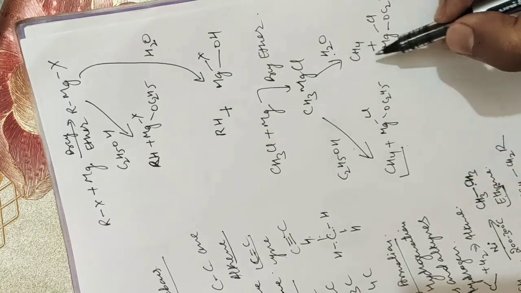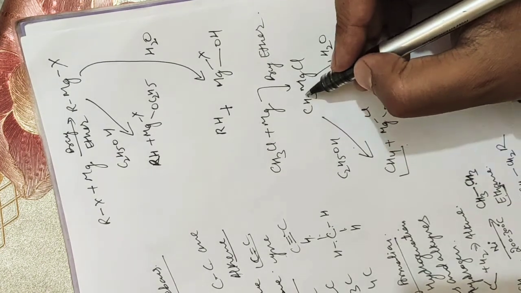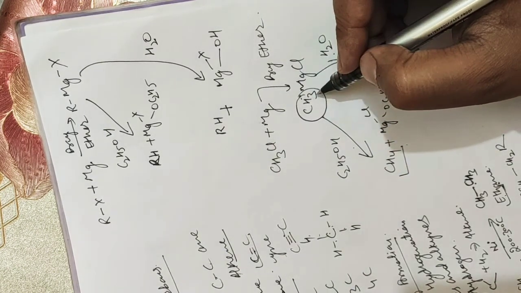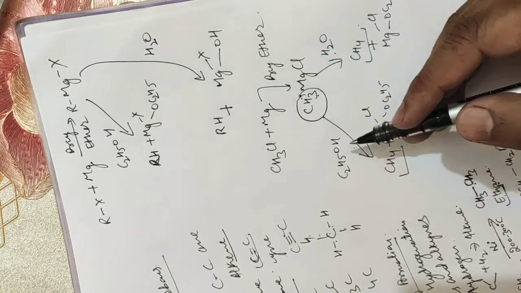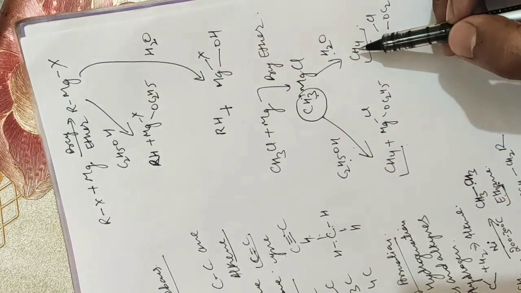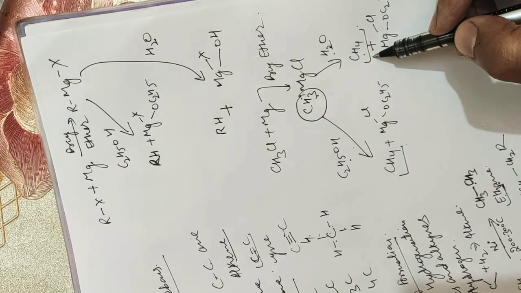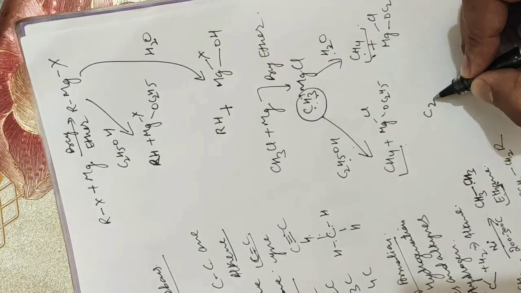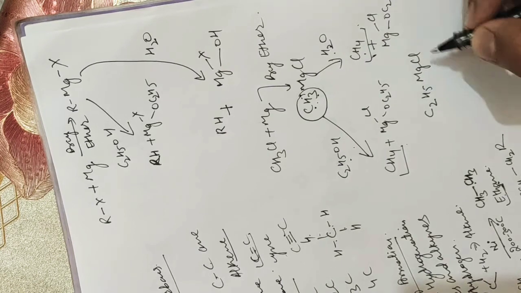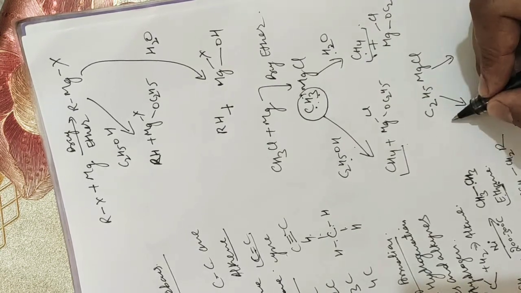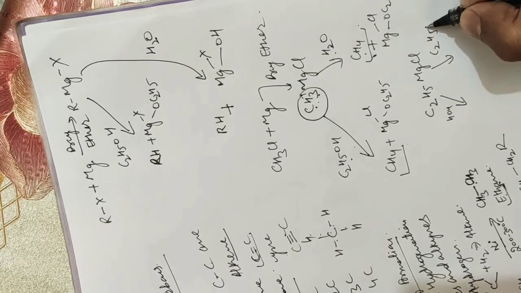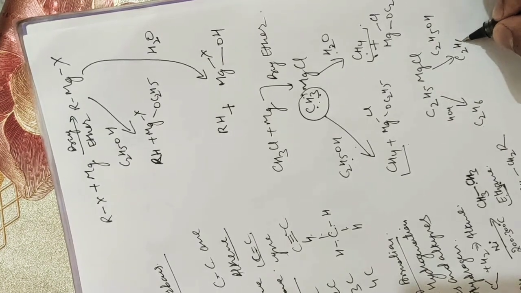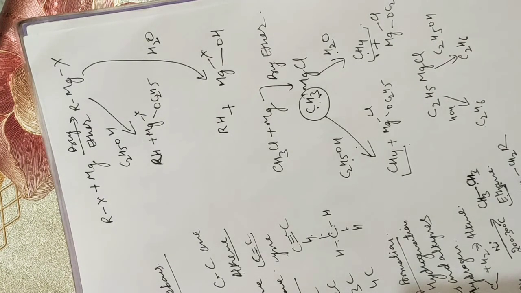Remember that the alkyl moiety present in this Grignard reagent will gain one more hydrogen, either from the ethanol or from water, and will get converted to the corresponding alkane. Suppose it was C2H5MgCl. When you treat it with water or ethanol, C2H5OH, it will form the corresponding alkane, C2H6.